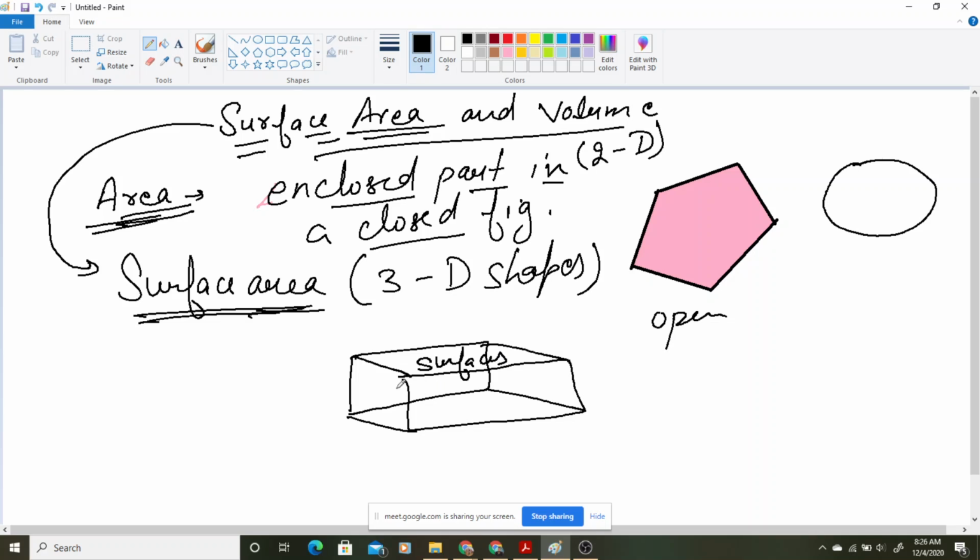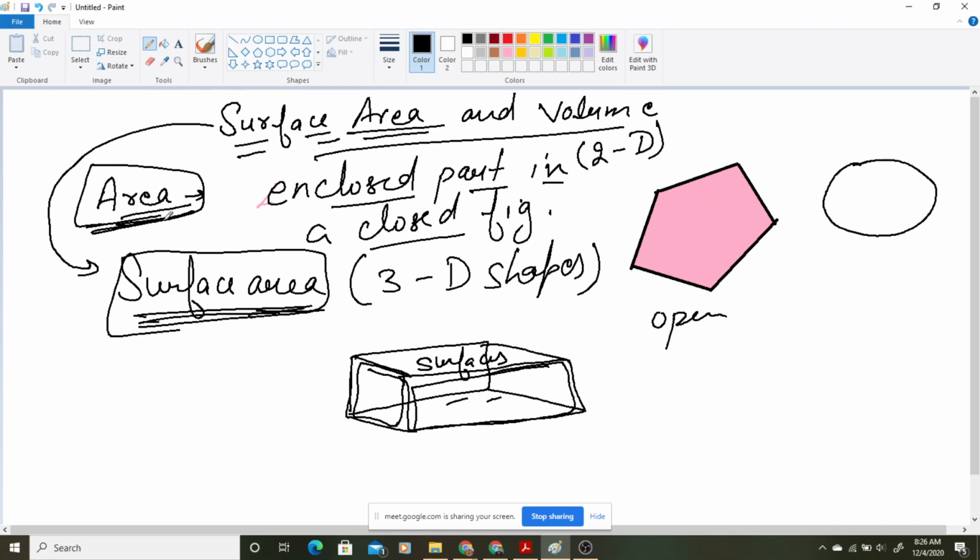See, these sides, these surfaces, these parts which you see by their edges, this is what? This is the surface, and the area that it occupies here is what? It is the surface area. So that is what you should understand, the difference between area and surface area.